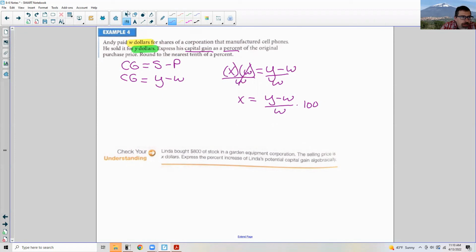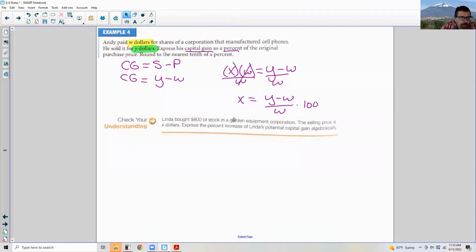Now it says to check your understanding. Lisa bought $800 worth of stock in a garden equipment corporation. The selling price is X dollars. Express the percent increase of her potential capital gain algebraically. Okay. Percent increase potential capital gain.